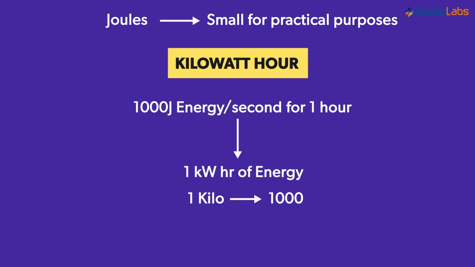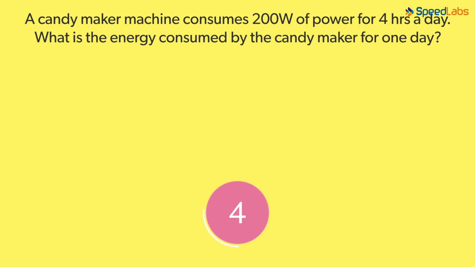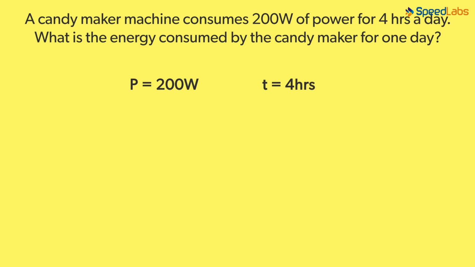Electrical energy used in an entire month, if you know, is measured in terms of units. In this case, 1 unit is equivalent to 1 kilowatt hour. Let's do an exercise. We are given the value of power in the exercise, which is 200 watts, and the value of time, that is 4 hours. But wait, there is something missing here.